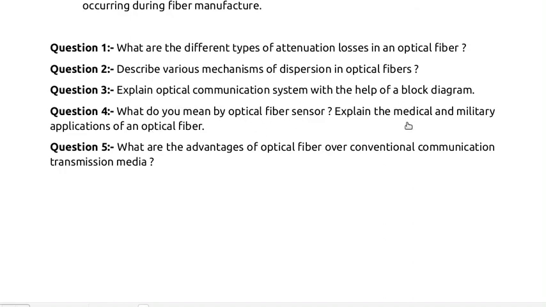Explain the medical and military applications of optical fiber. And the fifth question is, what are the advantages of optical fiber over conventional communication transmission media? For these three questions, you can take help from your book. These are simple questions. Thank you.